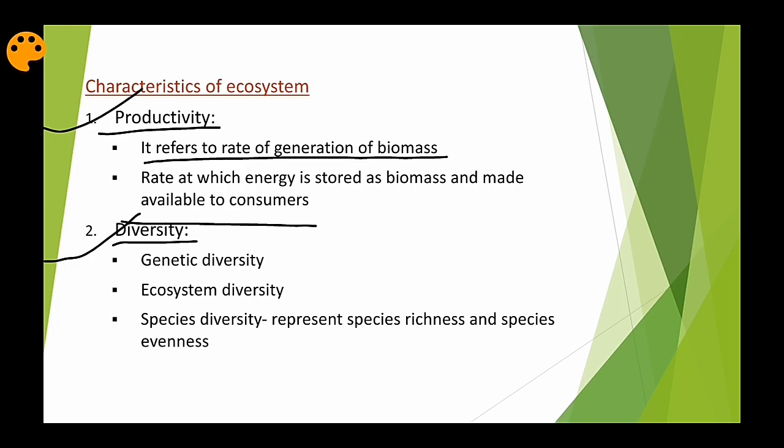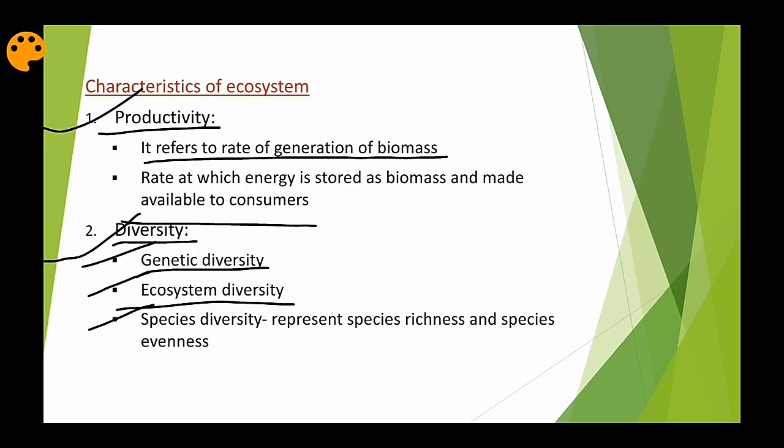Now coming to diversity. There are three different types of diversity: genetic, ecosystem and species. Genetic diversity: we know that even among individuals in the human population, due to genetic diversity we can see changes in color and changes in body structure. Some people will have supernatural power while some will be affected by diseases. These are caused by genetic diversity.